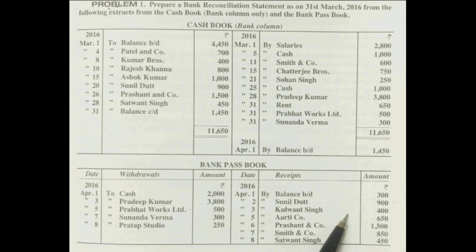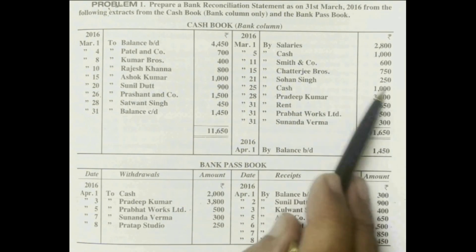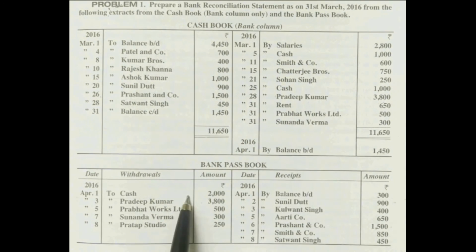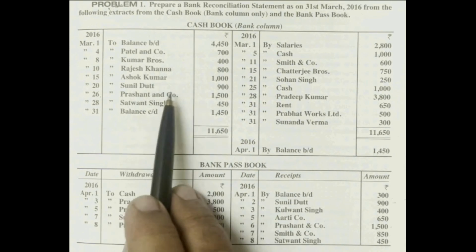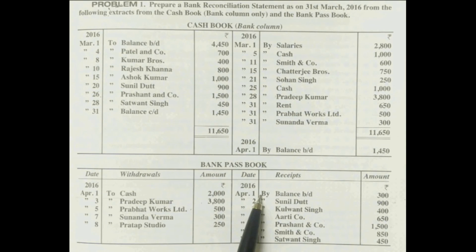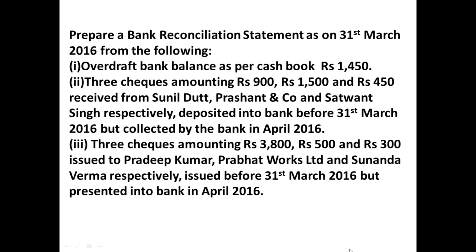So finally, there are two reasons for this disagreement. First reason, checks issued but not presented for payment; three checks are there. Second reason, checks deposited but not collected by the bank. By taking these two amounts, we have to prepare the bank reconciliation statement. Actually, he should give a question like this: Prepare a bank reconciliation statement as on 31st March 2016 from the following. First point, overdraft bank balance as per cash book 1,450.